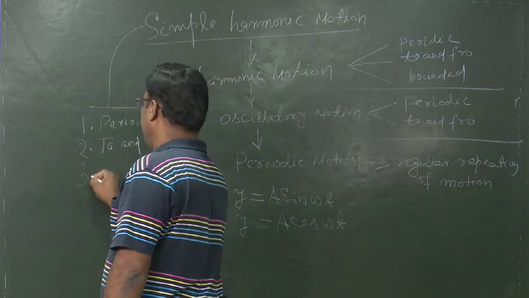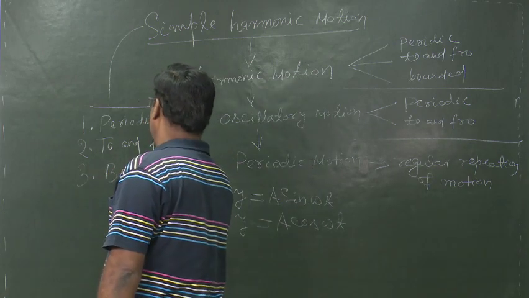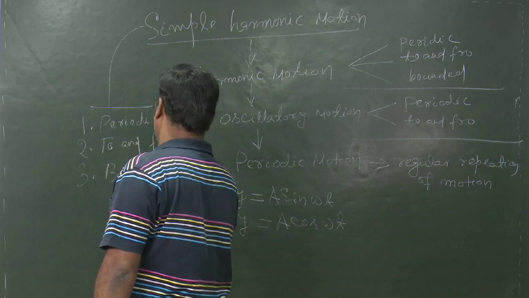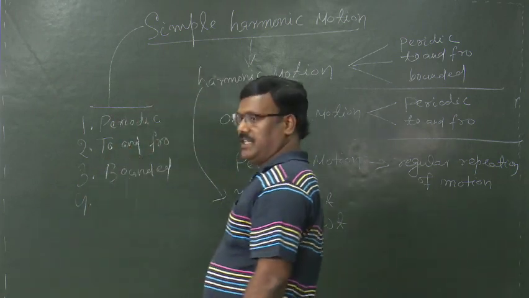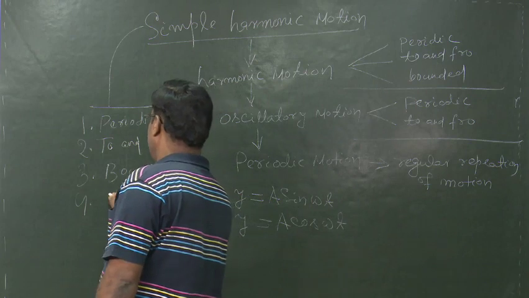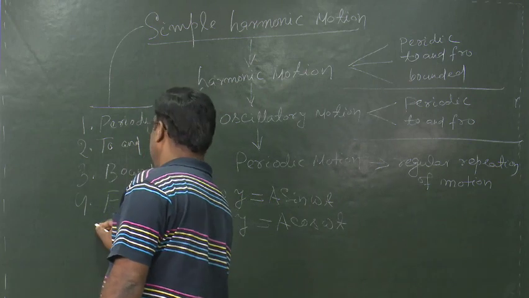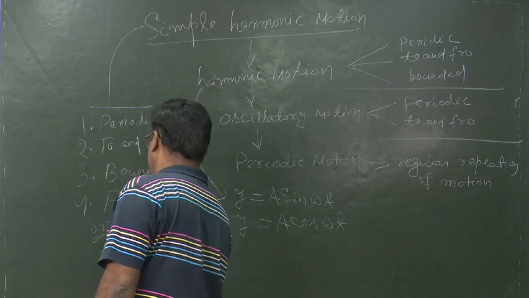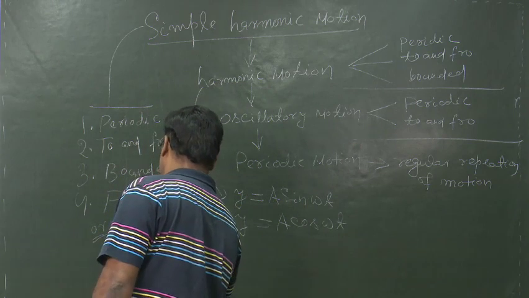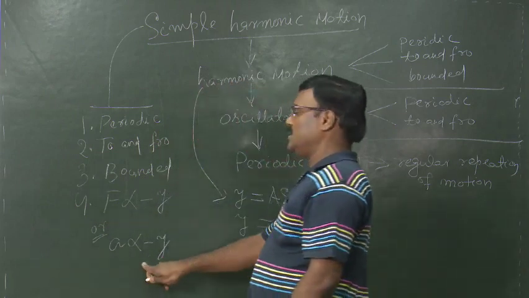Number three, it should be bounded. And the fourth condition is F proportional to minus y, or acceleration proportional to negative of displacement.